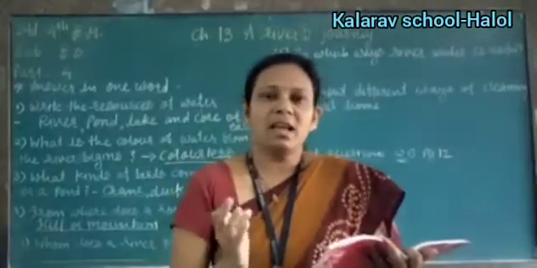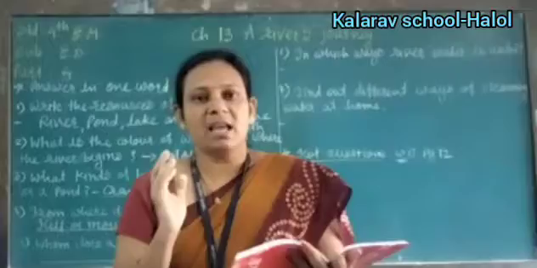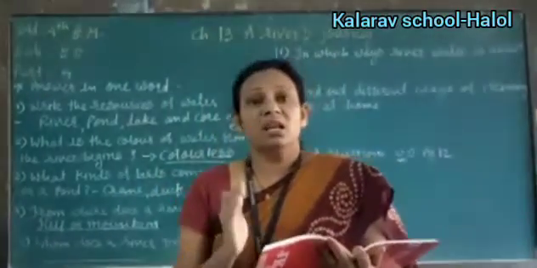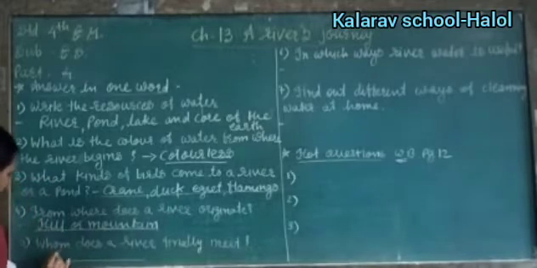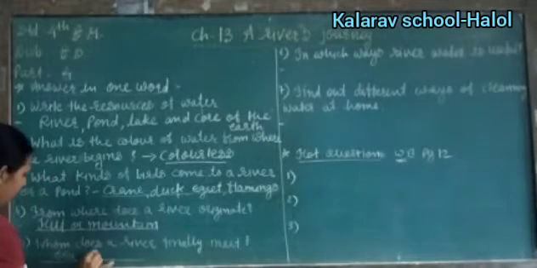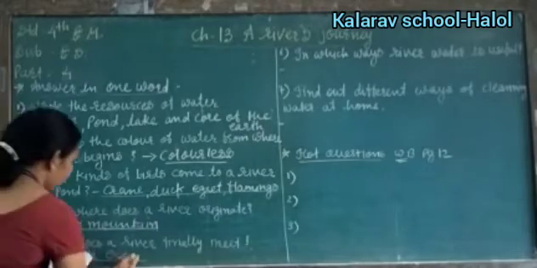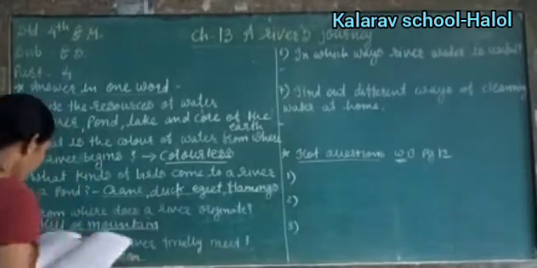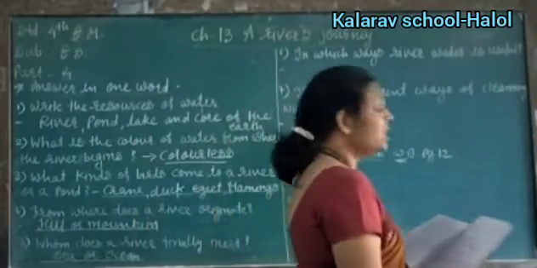These 3 rivers do not merge into the sea, they dry up. Okay, then all the rivers merge into the sea. Okay, now here is the sea or ocean. Sea or ocean.